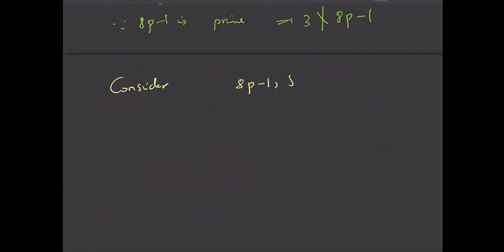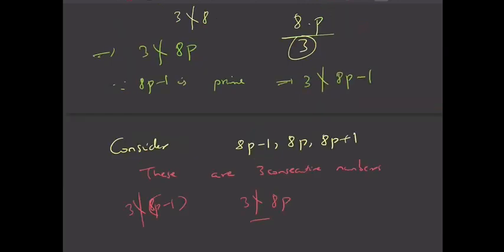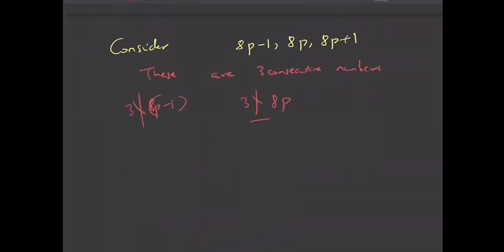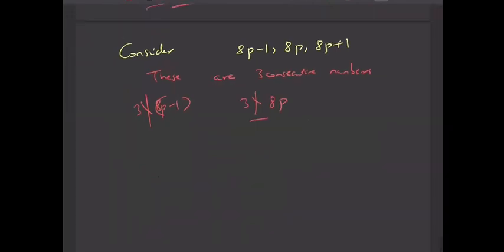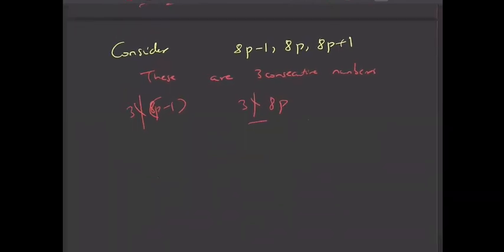Now consider 8p minus 1, 8p, 8p plus 1, right? You can see that these are three consecutive numbers. And 8p minus 1 is not a multiple of 3. And 8p is also not a multiple of 3. That we have already proved. So if you take three consecutive numbers, one of the numbers will definitely be a multiple of 3, isn't it?